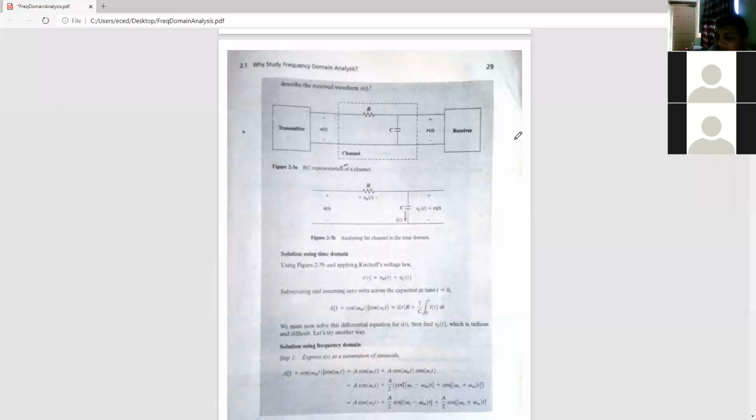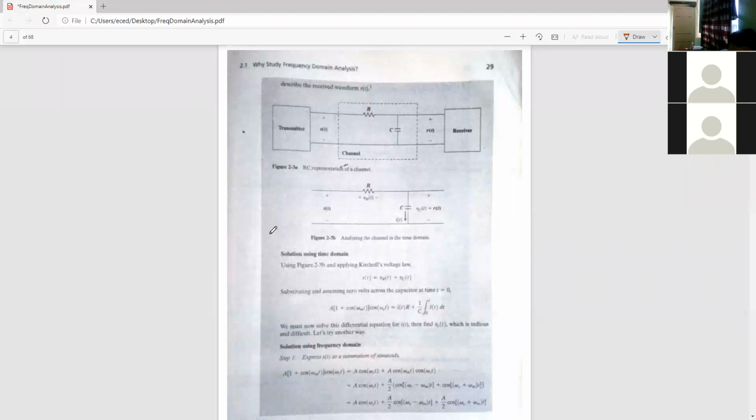There is a transmitter which acts as a source. There is a receiver which acts as a load, and R is the resistance offered by the channel. C is the capacitance of the channel. Similarly, S(t) is basically the excitation from the source, and R(t) is the reaction by the load. Now simplifying the circuit, I get a general representation like this.